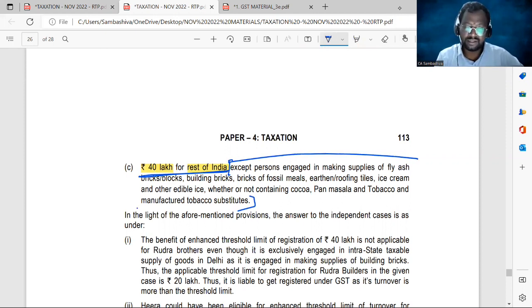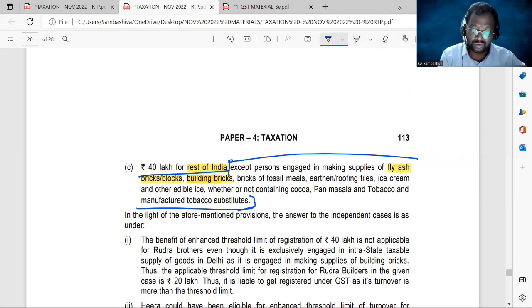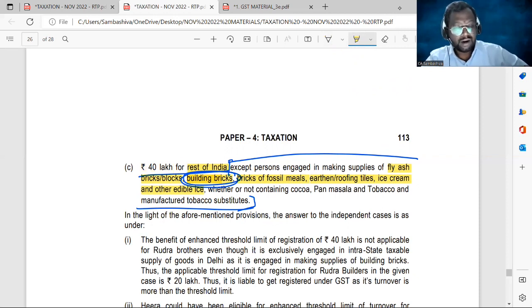Except for the persons engaged in the making of, or the supplies of, fly ash, certain specified goods I've mentioned now. Look at here: fly ash bricks, blocks, building bricks. The goods involved in the question are building bricks. Then bricks of fossil meals, roofing tiles, ice cream and other edible ice, whether or not containing cocoa, pan masala, and tobacco and manufactured tobacco substitutes.